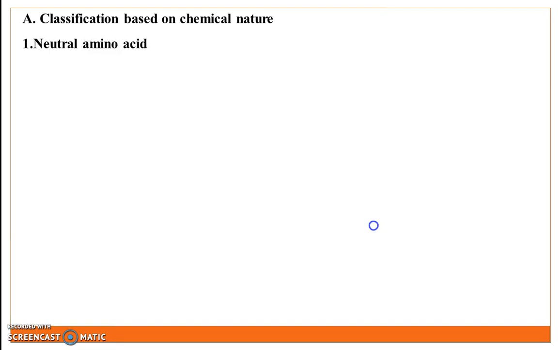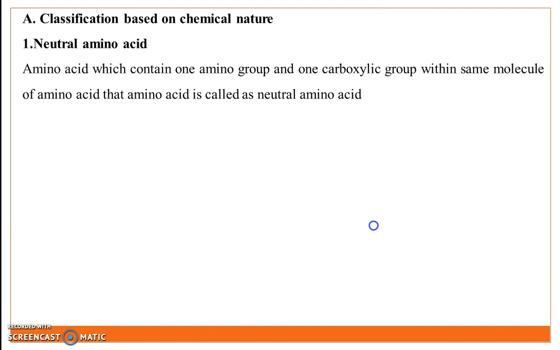In this, the first class is neutral amino acid. The amino acid which contains one amino group and one carboxylic group within the same molecule is called a neutral amino acid. Neutral amino acid is further divided into five subclasses. The first subclass is aliphatic non-polar amino acid.